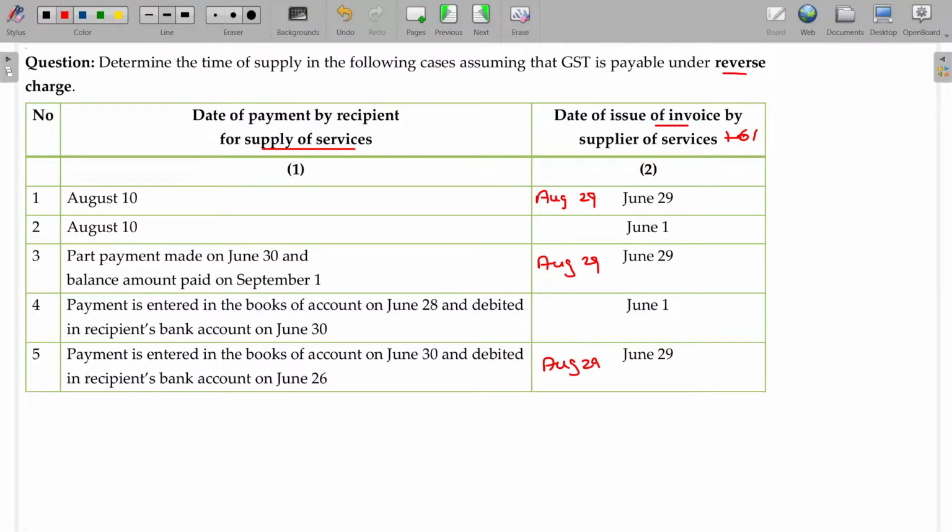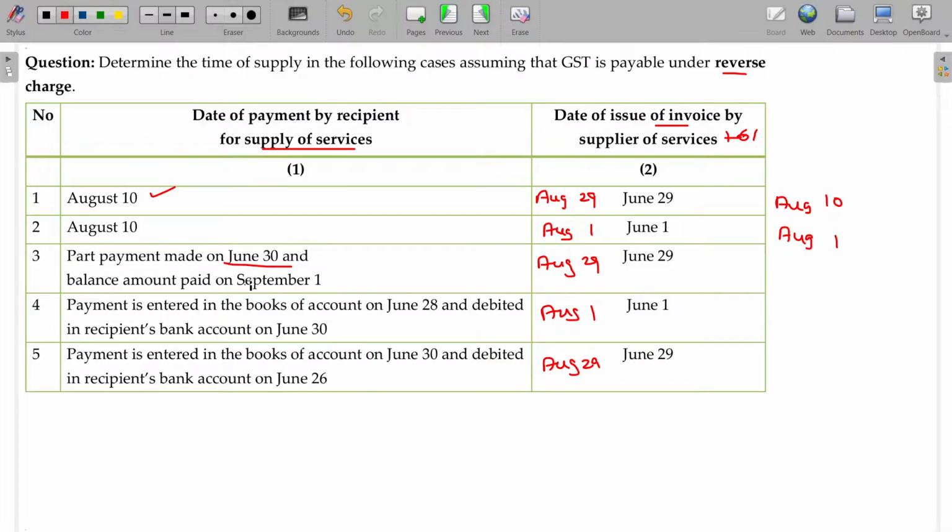In case of June 29, July has 31 days, so 31 plus 29 is 60, another 1 day, so 1st August. In the first case, between these two, whichever is earlier, August 10. Next, between these two, whichever is earlier, August 1.